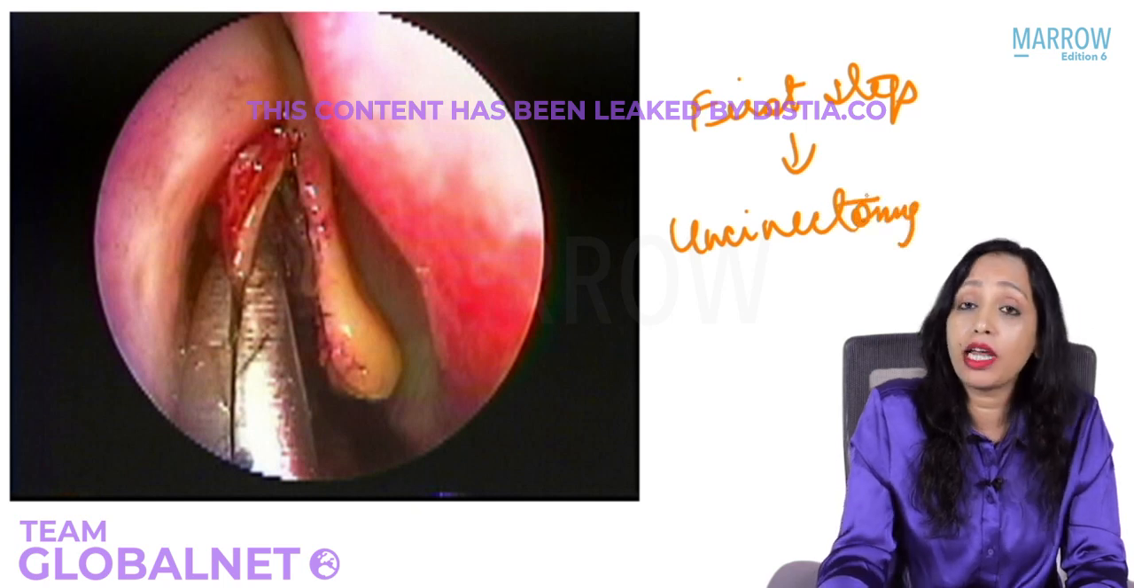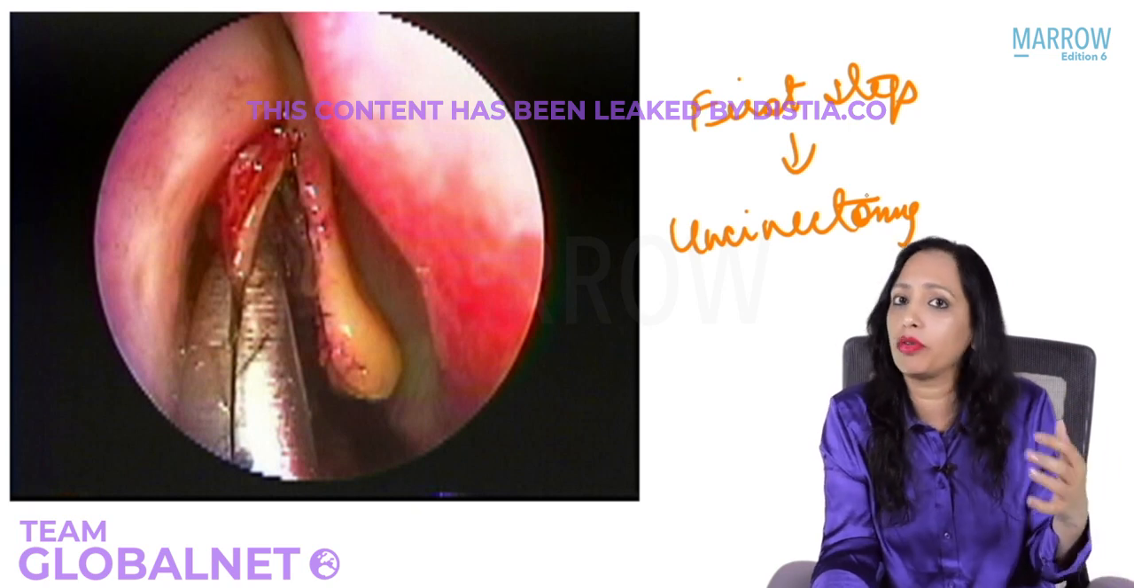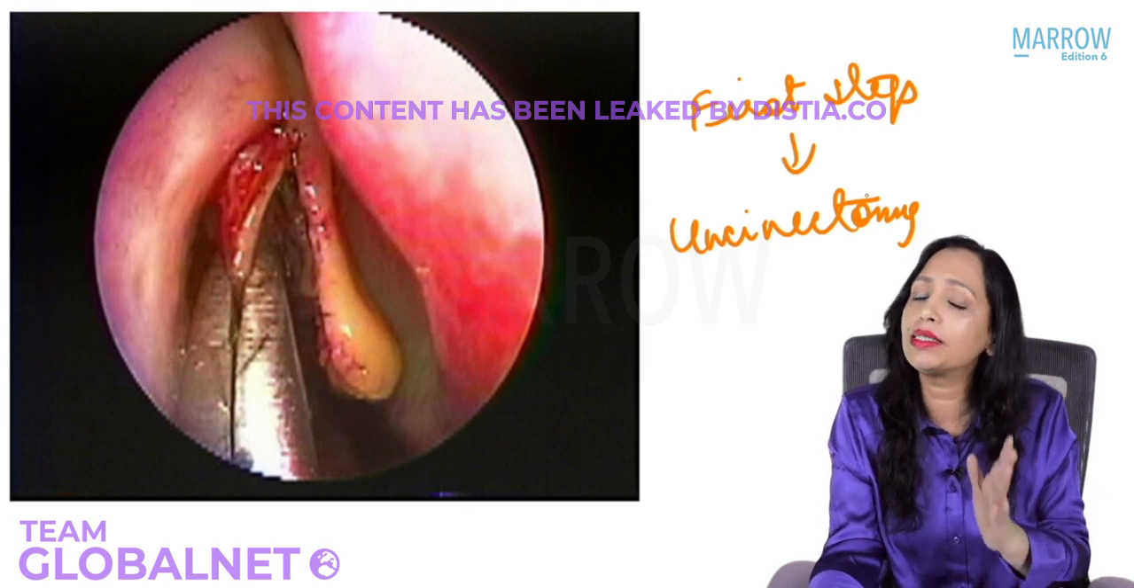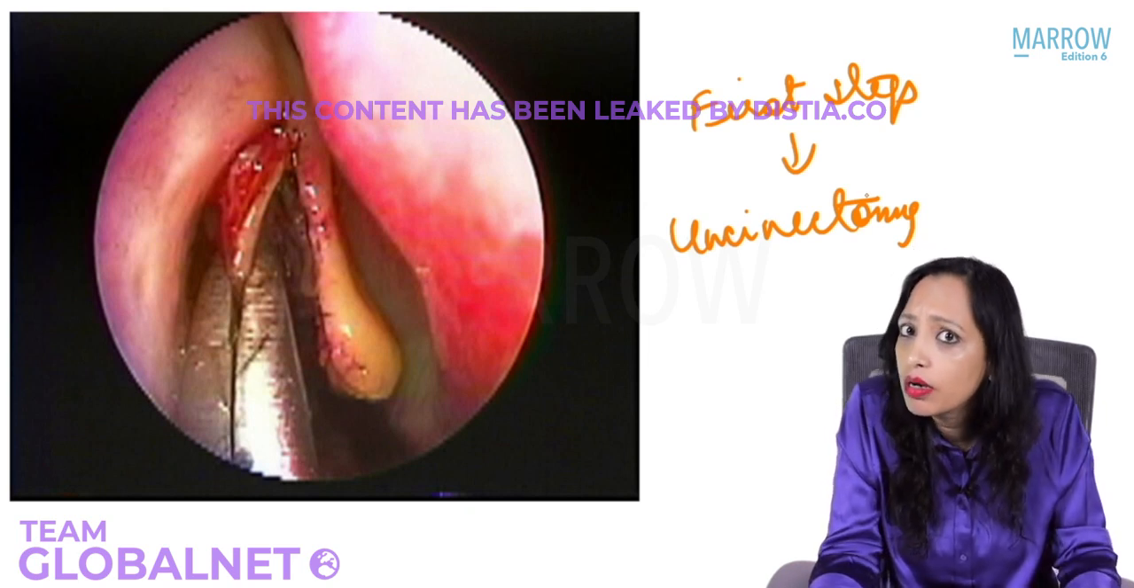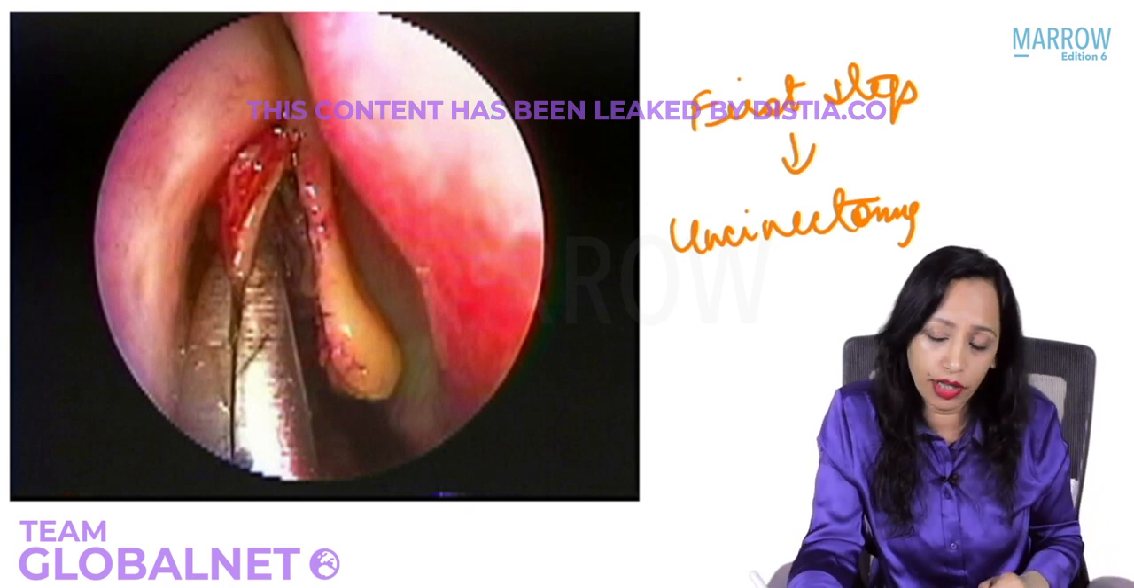Uncinectomy. First step for infundibulotomy. Uncinectomy, what are you doing? You are opening up the infundibulum. So first step for FES, so first step of infundibulotomy is what? It is uncinectomy. Uncinate is a part of which bone? Do you remember? Ethmoid bone. Okay, I just wanted to check whether you remember or not.